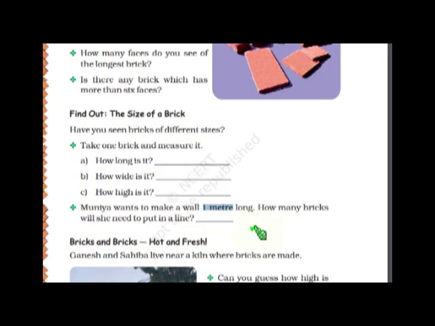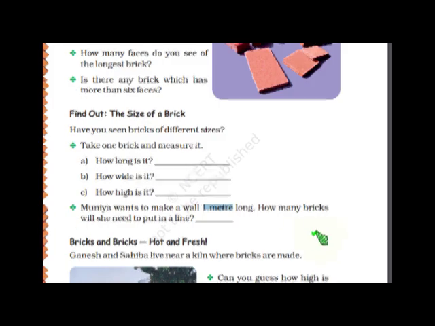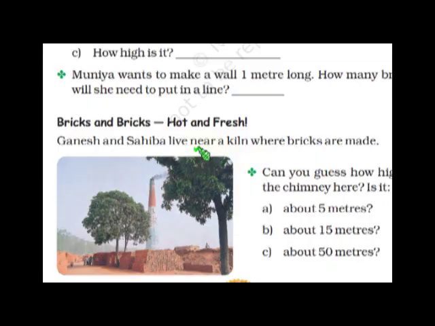So let us understand the size of one brick is 10 centimeters. If one brick is 10 centimeters, how many bricks will make 1 meter? So you count by tens: 10, 20, 30, 40, 50, 60, 70, 80, 90, 100. So 10 bricks will make 1 meter. Munia will need 10 bricks to make a 1 meter long wall.